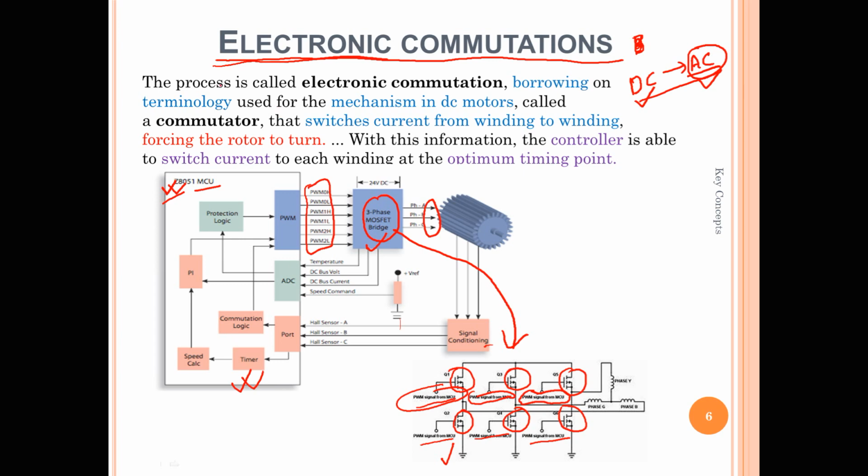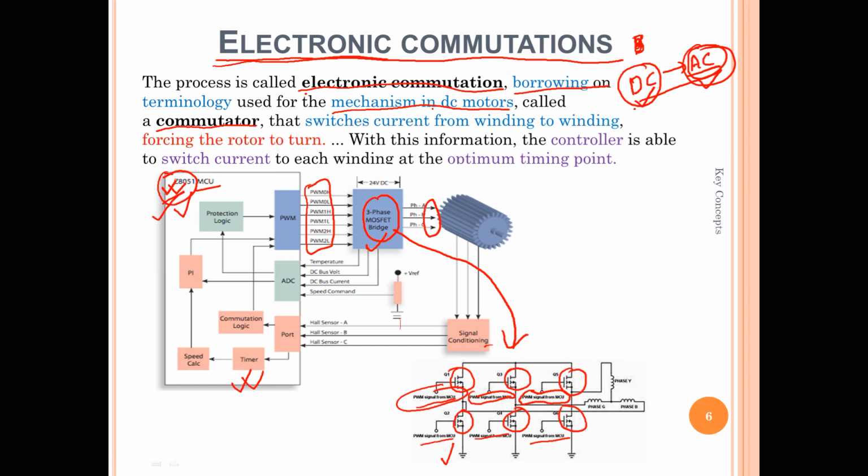So let's see the definition. Electronic commutation is basically borrowed from the mechanism in the DC motor. The word commutation comes from mechanical commutation, and commutation refers to converting DC current into AC current. When we use electronic commutation, it requires some circuitry that produces the same behavior which is done by mechanical commutation.